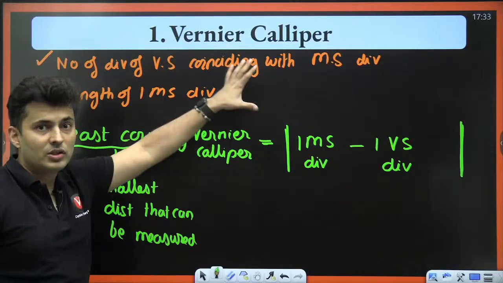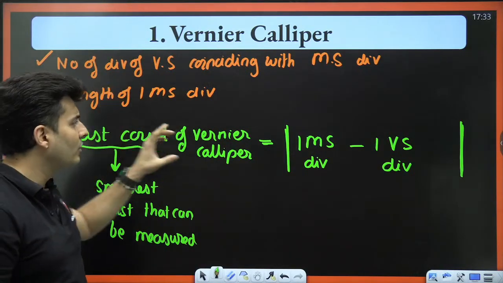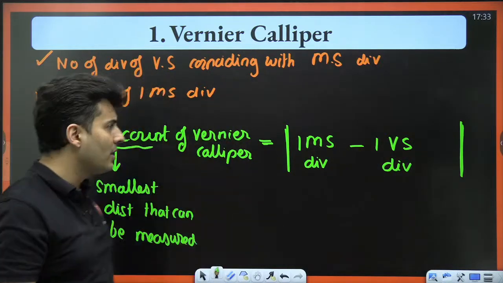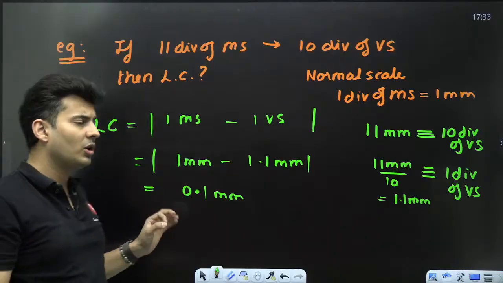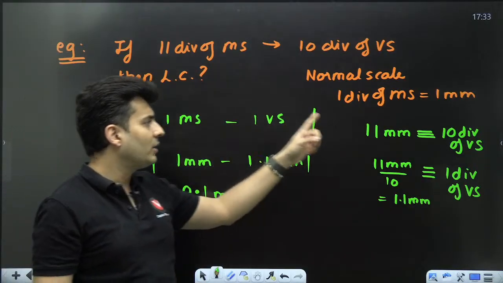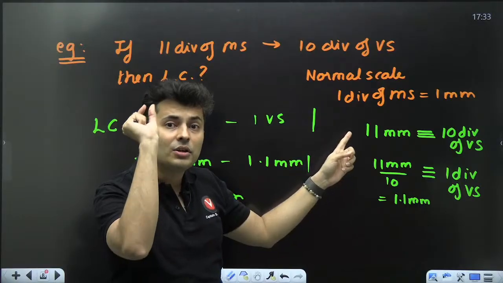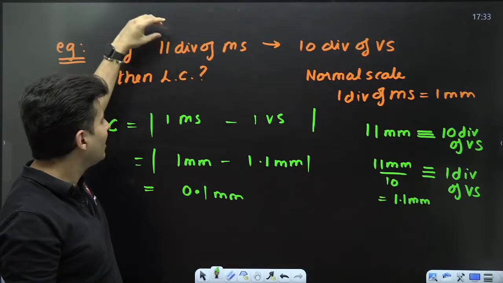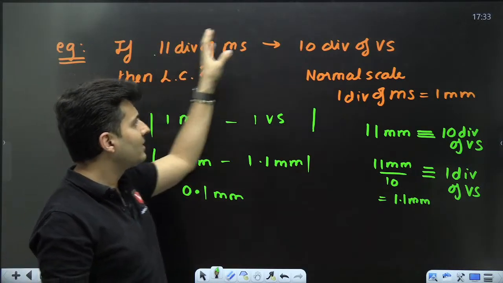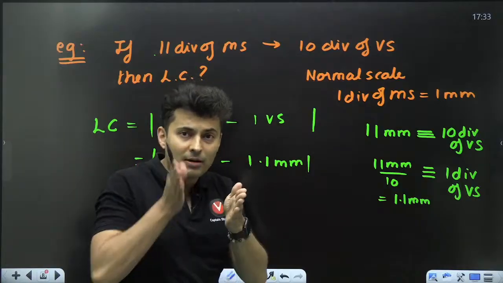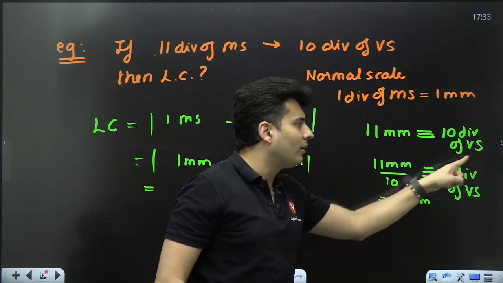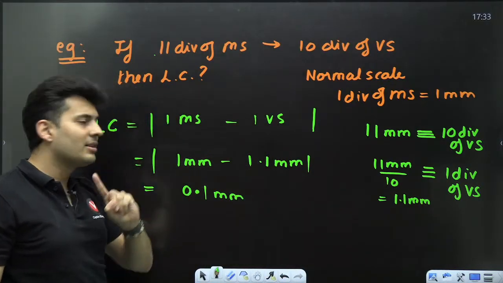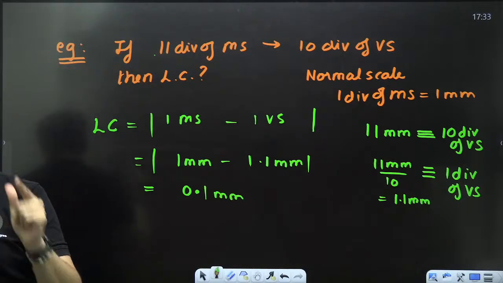So the first step is always to find the least count. For that, you need one main scale division and one vernier scale division. Just subtract the two and always take the modulus value. Don't worry which one is bigger. Always find the length of one vernier scale division: 11 millimeters is 10 parts of vernier scale, so one part is 11 divided by 10, which is 1.1. So 1 minus 1.1 is 0.1 millimeters. Is this clear? Very good.